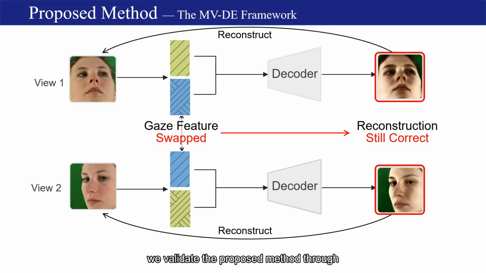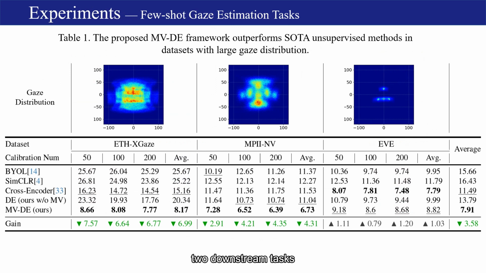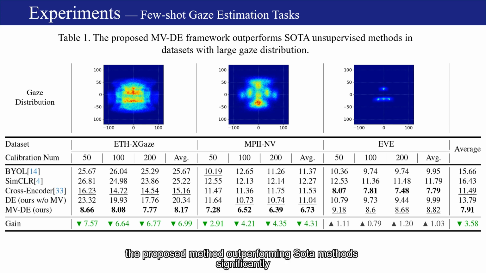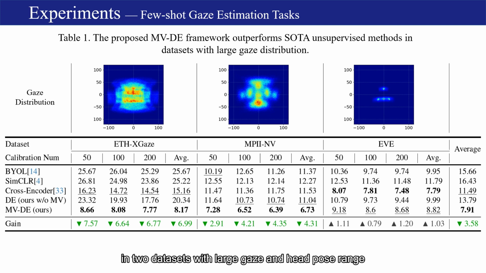We validate the proposed methods through two downstream tasks. First, we compare the SOTA unsupervised gaze representation learning methods in few-shot gaze estimation tasks. The proposed method outperforming SOTA methods significantly in two datasets with large gaze and head pose range, showing better robustness towards head pose changes.